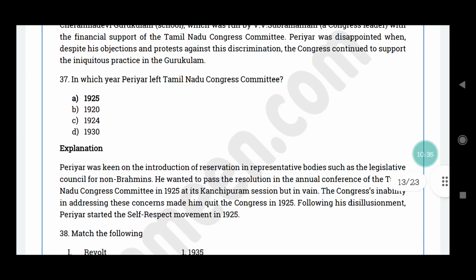Question number 37. In which year did Periyar leave the Tamil Nadu Congress Committee? The correct answer is option A, 1925.